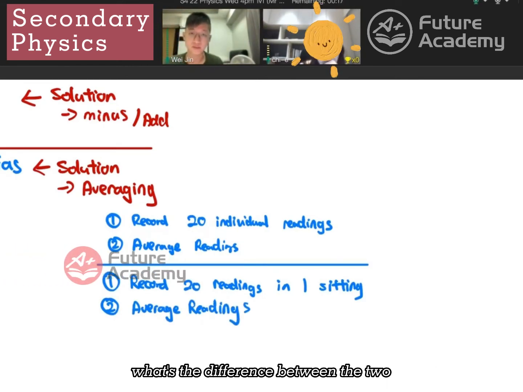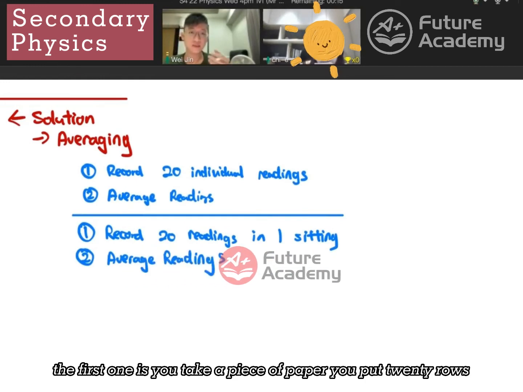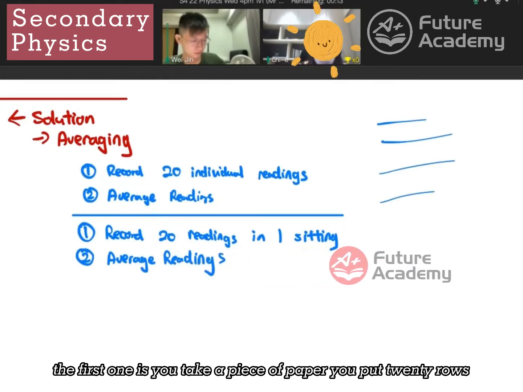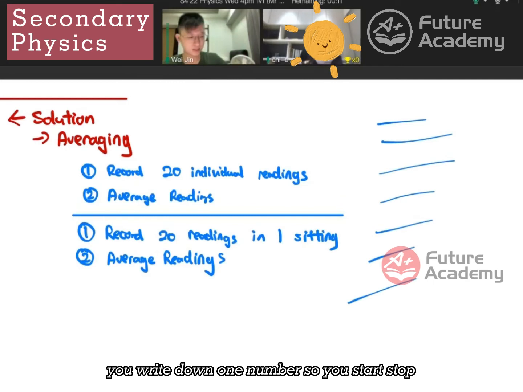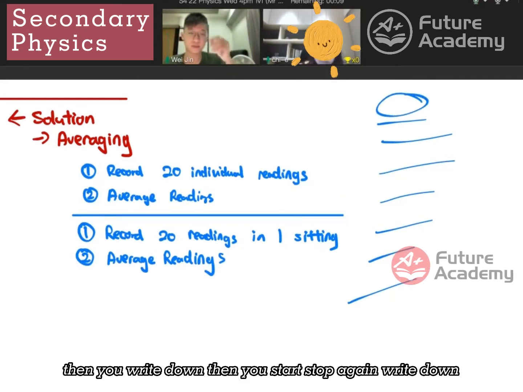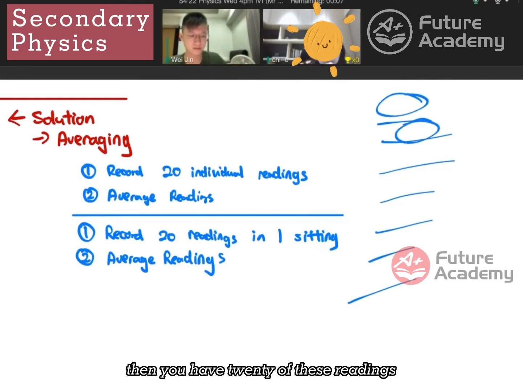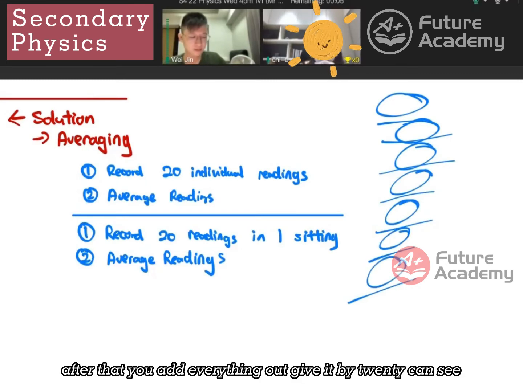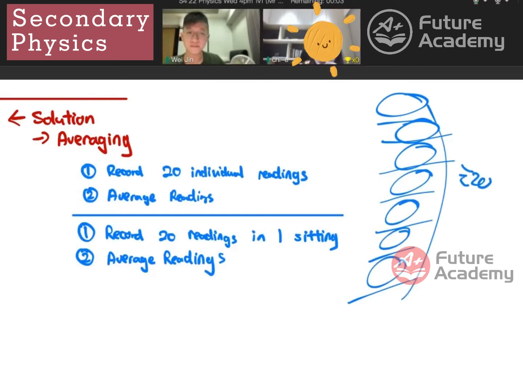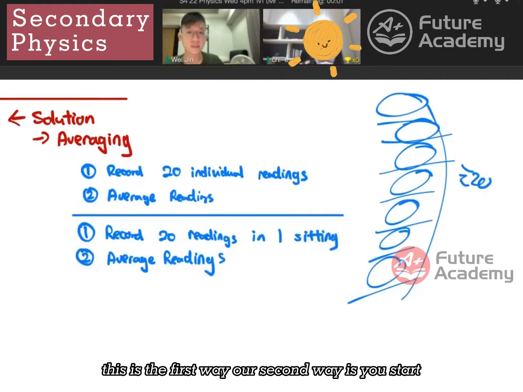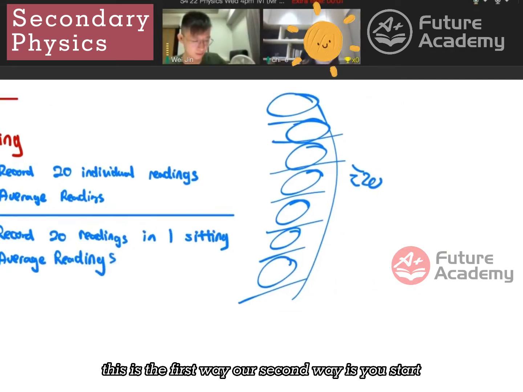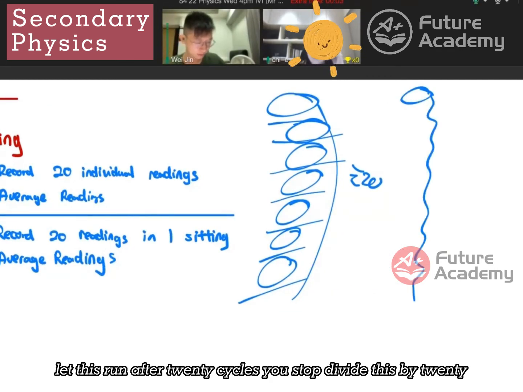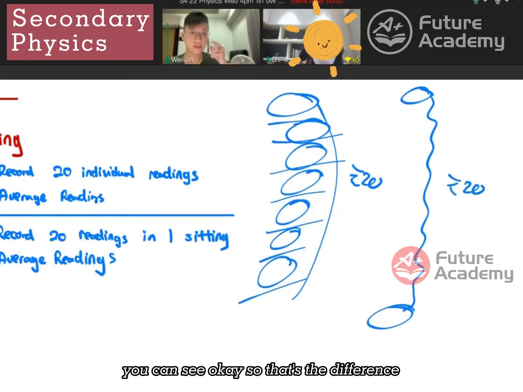What's the difference between the two? The first one is you take a piece of paper, you put 20 rows. Every time it completes one cycle, you write down one number. So you start, stop, then you write down. Then you start, stop again, write down. Then you have 20 of these readings. After that, you add everything up, divide by 20. Can see? This is the first way. Second way is you start, let this run. After 20 cycles, you stop. Divide this by 20. Can see? So that's the difference.